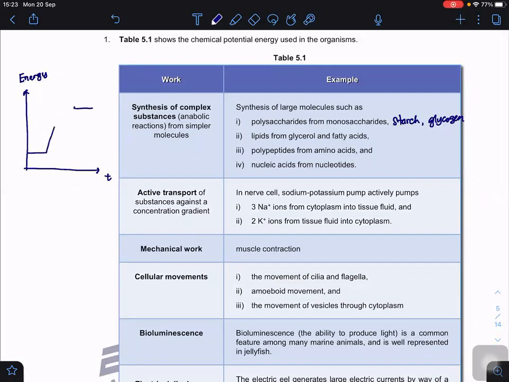You can see the huge activation energy here. So to overcome this activation energy, we need to supply energy so that we can form the product. So this is an anabolic reaction.